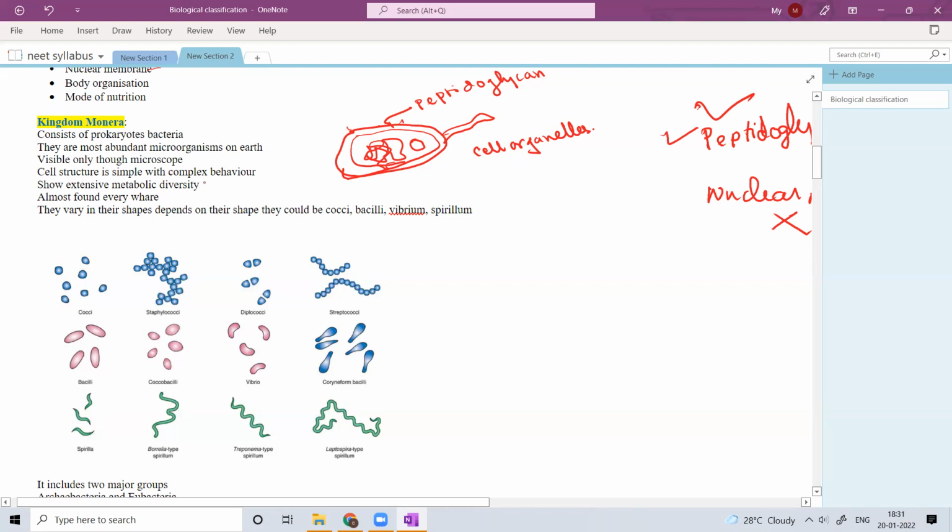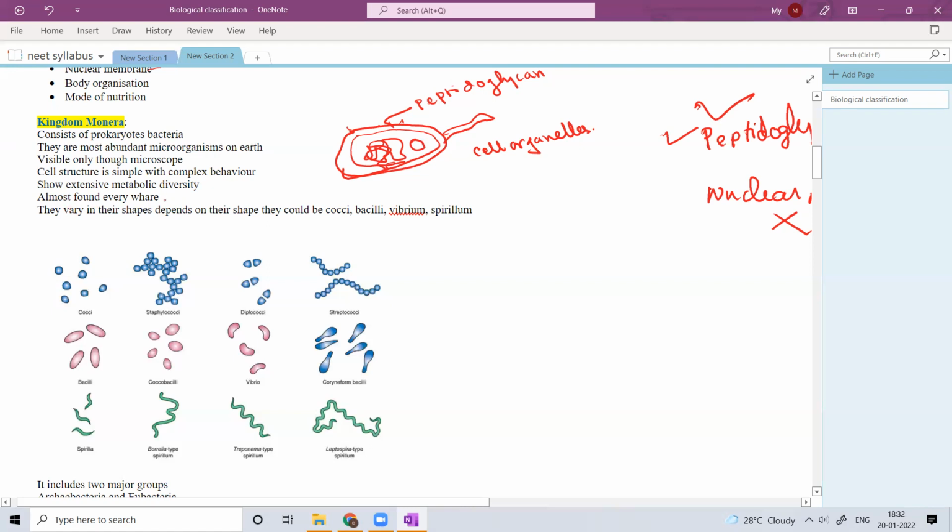Some are able to decompose material, and some are able to fix nitrogen. All this is because of metabolic diversity. They have different varieties of enzymes based on the species. In one bacterium you will find one type of metabolism, and in another bacterium or archaebacterium you will find an entirely different set of metabolic reactions. That is called metabolic diversity.